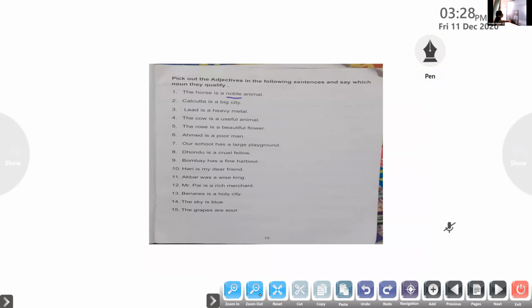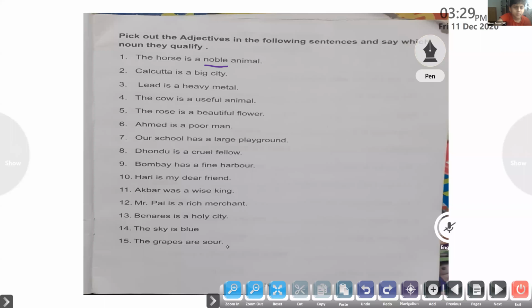Can all of you see the board, children? Yes, ma'am. I've zoomed it. Come on, read the sentence. Joe Maria, read the sentence. Have you unmuted it? Where is Joe Maria? Yes, read the sentence, second question. Pick out the adjective. Calcutta is a big city. Yes, very good.